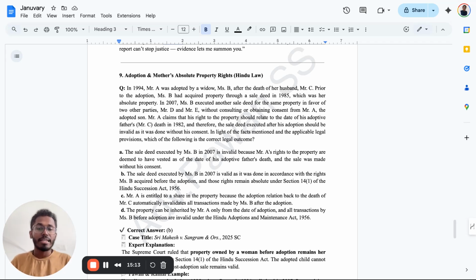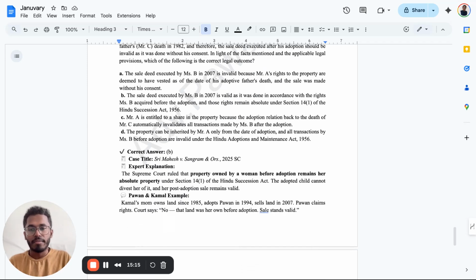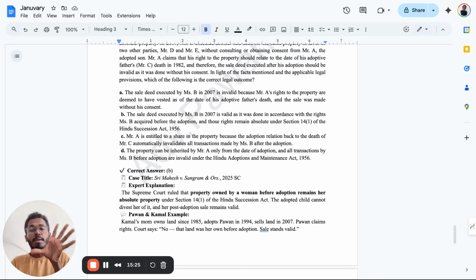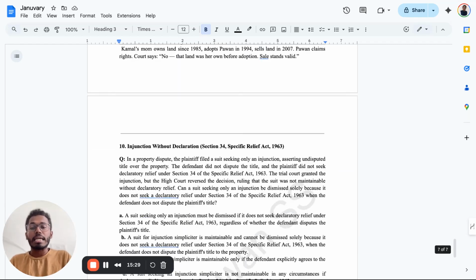I hope this is very clear to you. On this point, they have basically covered everything. So that means if you have been adopted at a later date, after the purchase of the property, then you cannot claim the rights over it. But yes, certain times you can claim if you're the children or not. Now it differs from case to case. But in this case specifically, remember the case name. It is the Sri Mahesh versus Sangram case.